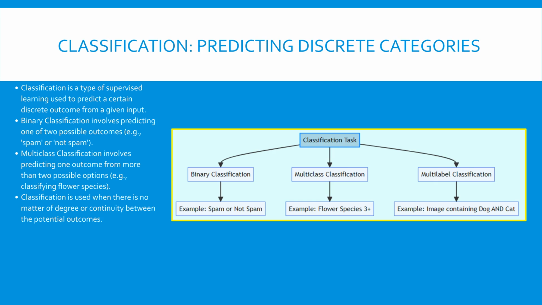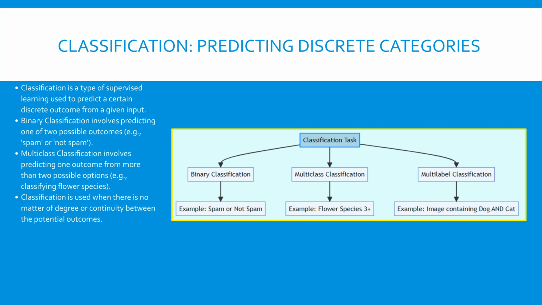This diagram displays the hierarchy of classification tasks. Starting from the general classification task, we branch out to binary classification, multi-class classification, and multi-label classification. Binary classification, as seen in the spam detection example, has two outcomes. Multi-class handles problems where we select one option from 3 or more choices, such as species identification.